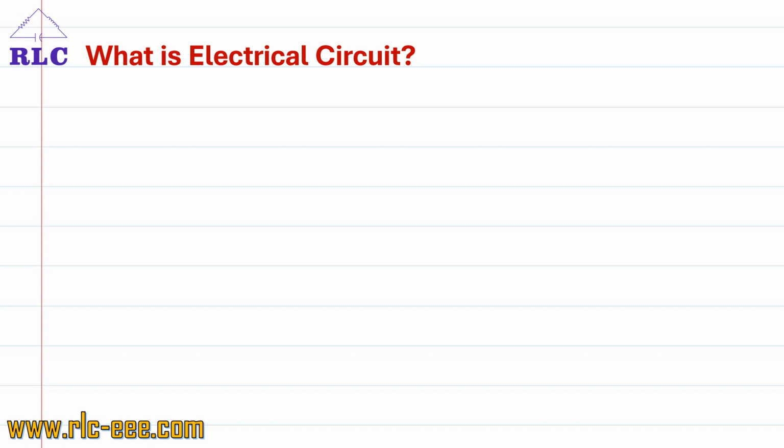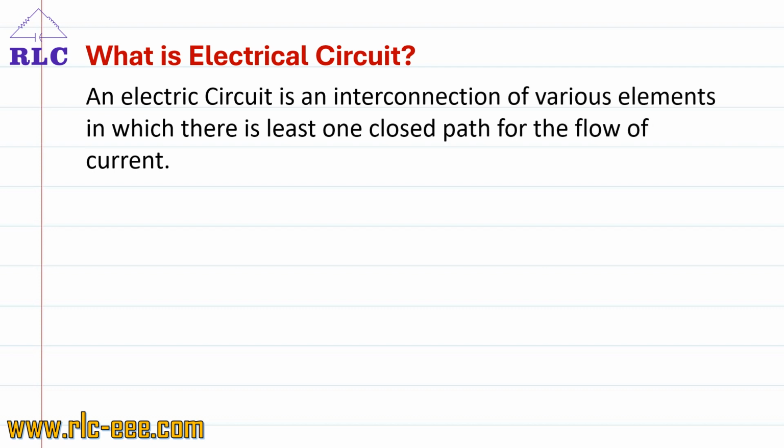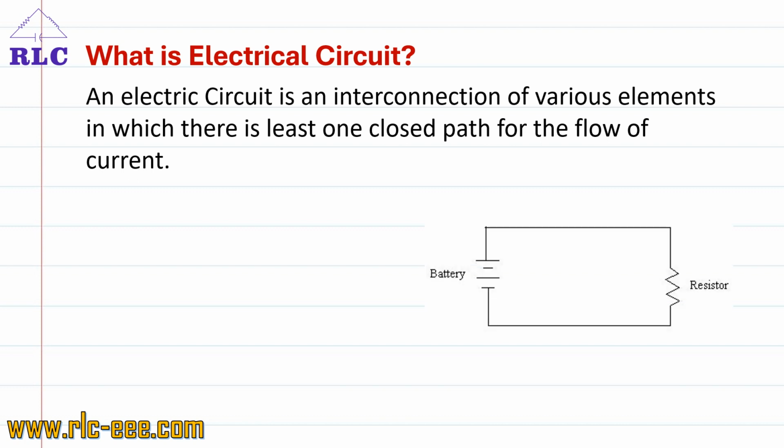What is an electrical circuit? An electrical circuit is an interconnection of various elements in which there is at least one closed path for the flow of current. Consider a circuit which consists of a battery, that is a DC source, and the element resistor. Elements can be two-terminal or three-terminal, which are interconnected to form a closed path. When there is a closed path, a current can easily flow in the circuit.